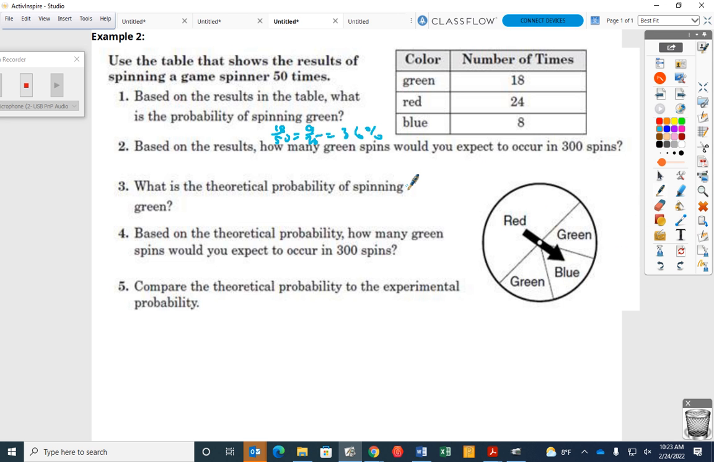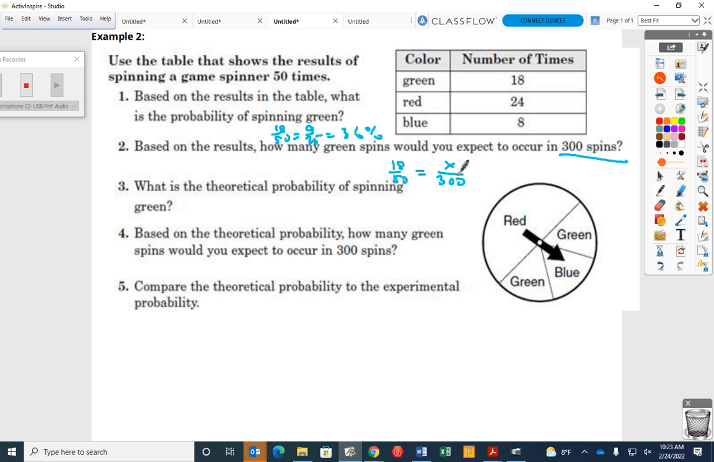Based on the results, how many greens would we expect in 300 spins? So again, we're going to set up a what? Proportion. We're going to set up a proportion, okay? Well, we already know that we get 18 out of 50, or we could have used 9 out of 25. This is 18 out of 50 total spins. How many total spins am I talking about here? 300. So that 300 is going to go down here. And I'm going to find this. Well, what's 50 times what gives me 300?